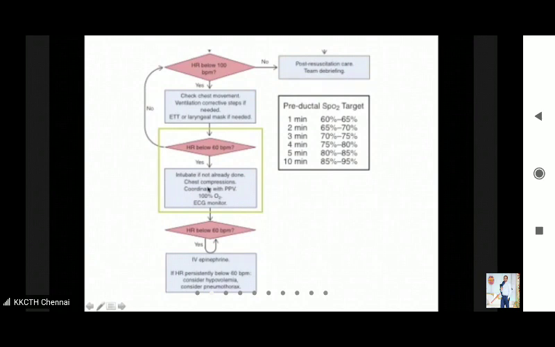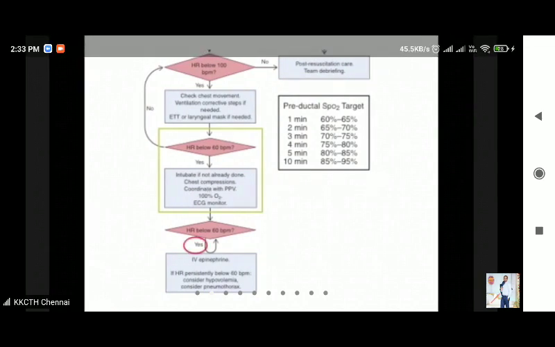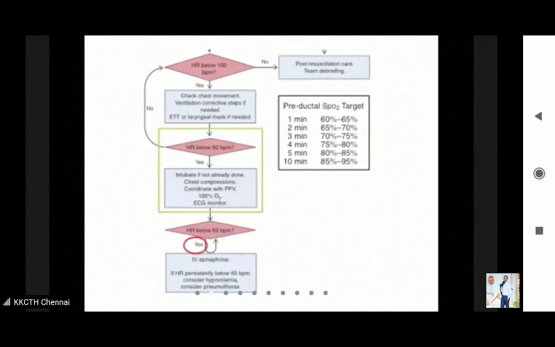So how long are you expected to provide chest compression? You need to remember that PPV you provided for 30 seconds, but chest compression you are expected to provide for 45 to 60 seconds, not for 30 seconds. If you provide for 45 to 60 seconds only, chest compression is supposed to be effective. So remember, at least 45 seconds of chest compression before the next assessment.